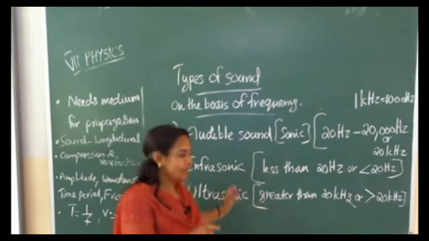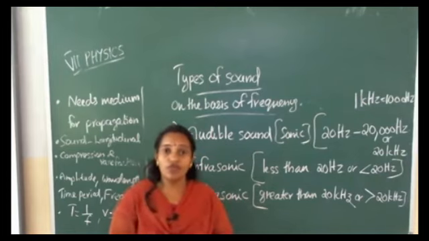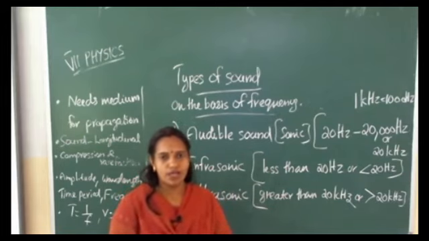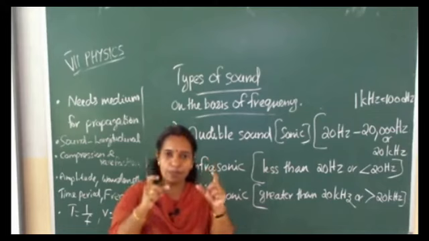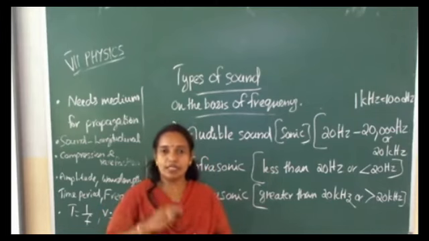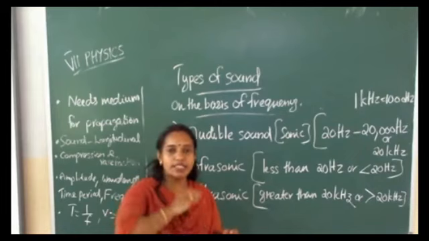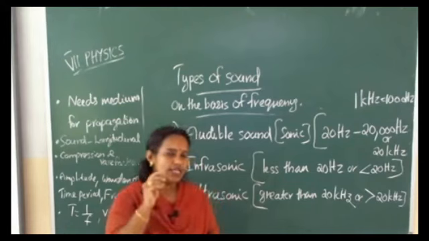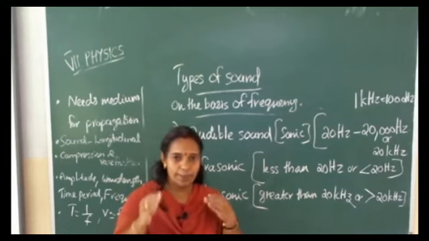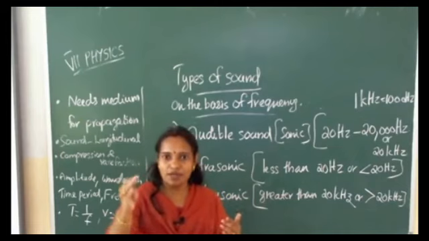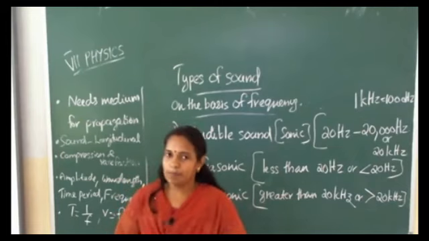How will it be? Bats will produce ultrasonic sound and it will hit the obstacles and then return to the bat. From that, bats can understand that something is there in their path, and also they can calculate the distance between that obstacle and the bat.